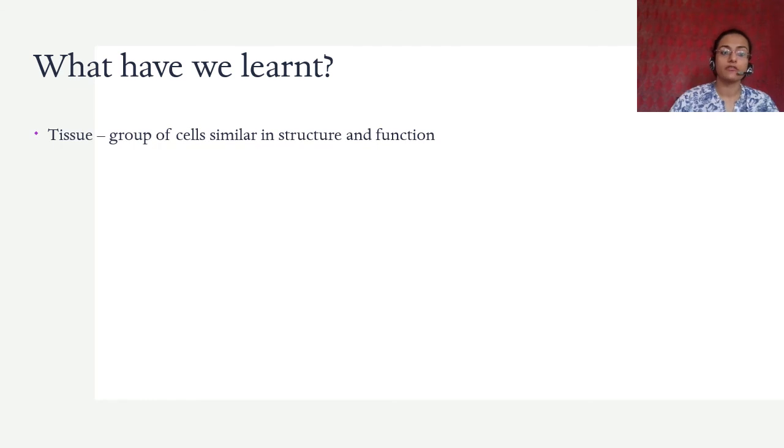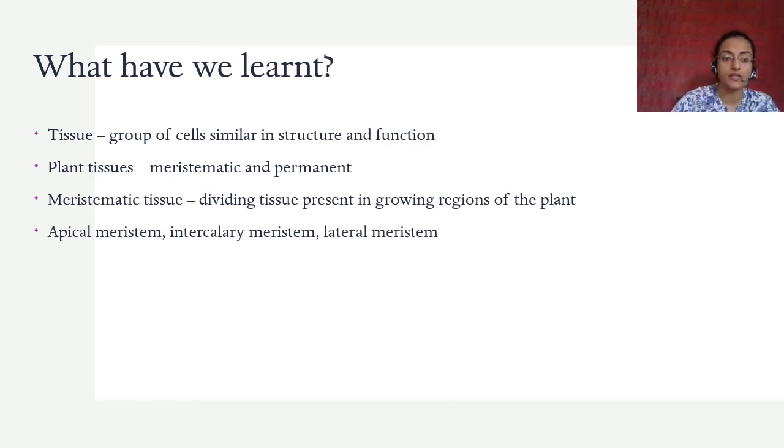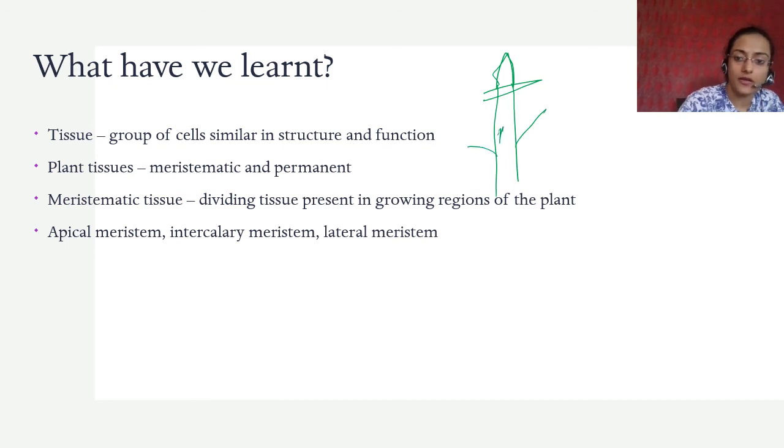So what have we learned? We have learned that tissue is a group of cells similar in structure and function that work together. Plant tissue can either be meristematic or permanent. Meristematic tissue is dividing tissue present in the growing regions of the plant. All parts of the plant are not growing, there are only certain regions. It can be apical meristem, apex, apical meristem, intercalary meristem यहाँ पे, and lateral meristem like this. This is longitudinal section में, and if you have a cross section like this, if you cut it like this, you will see lateral meristem like this. It is called the cambium. Okay.